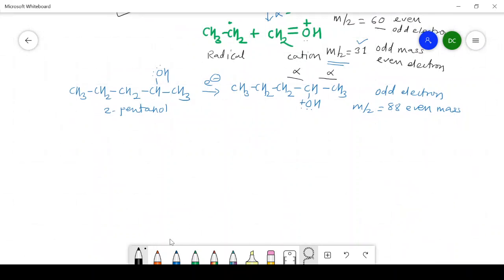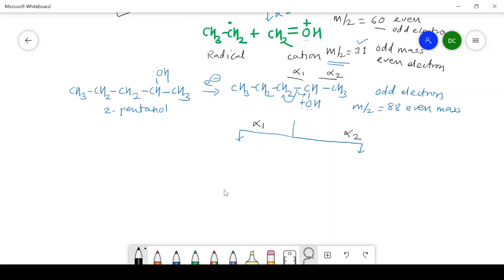So, I can write here, this molecular ion having m/z value 88 will undergo alpha cleavage. First of all, we take this route and I will write here alpha 1 and this is alpha 2. So first, suppose this bond is going to break and one electron is shifted from this bond to this carbon and second electron is shifted here.